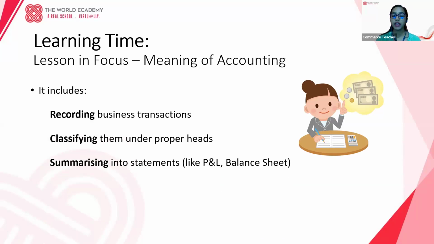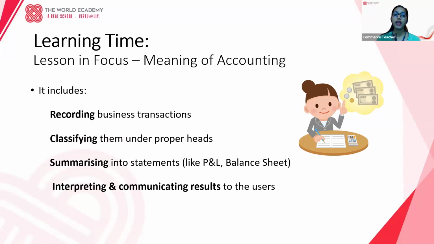Then they are going to summarize into the proper statements like profit and loss account and balance sheet, and at the last, it will interpret and communicate the results to the user. So ultimately, the accounting information should reach the users.